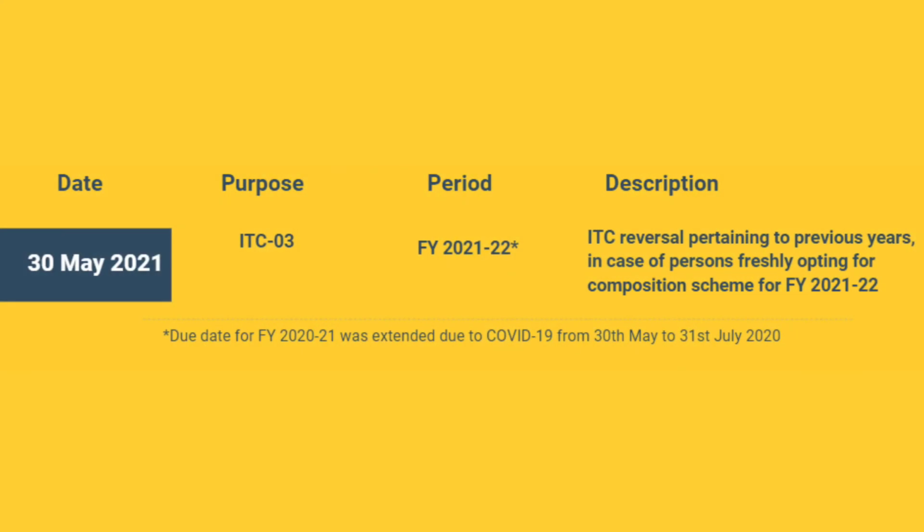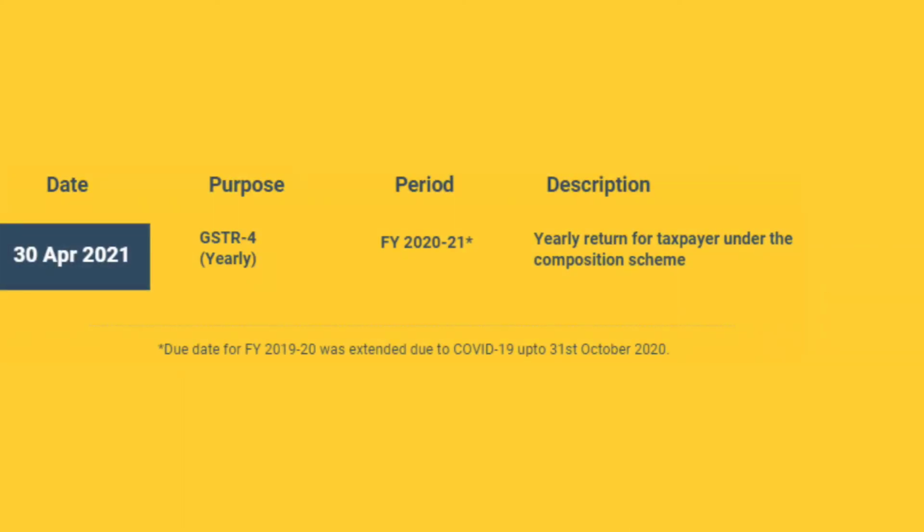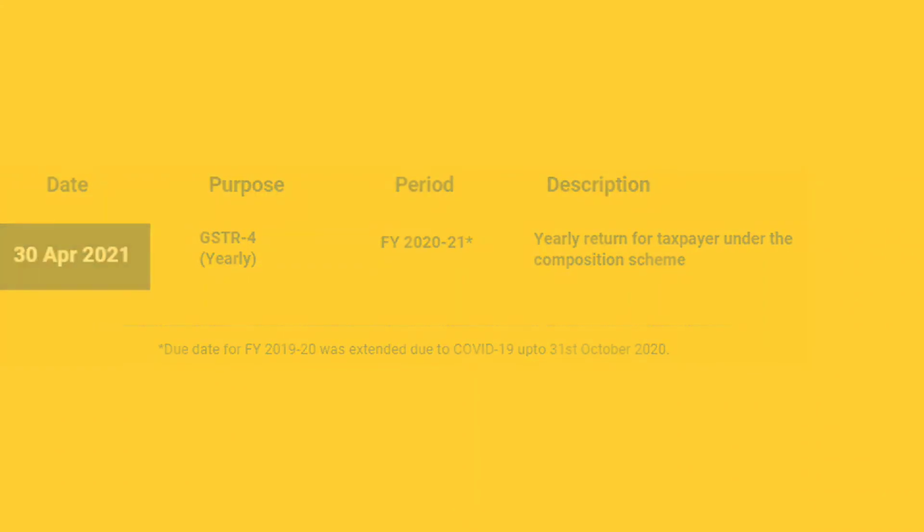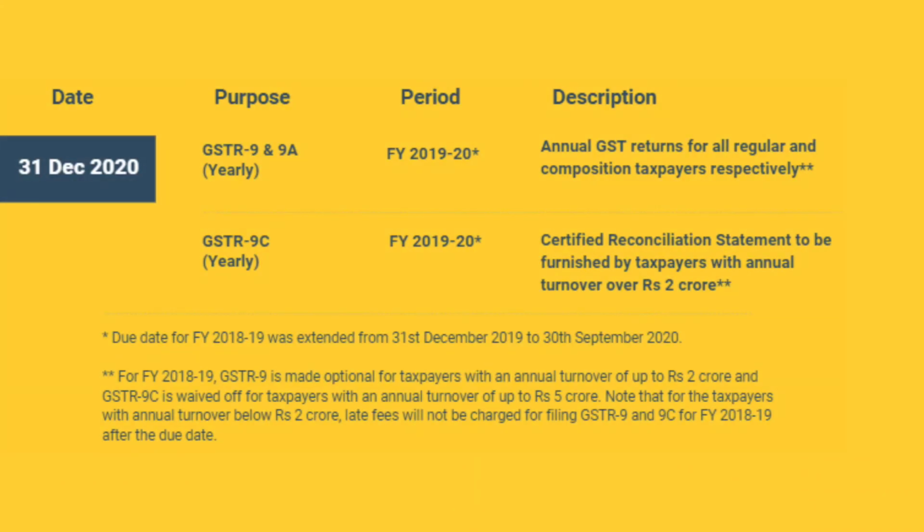It must be followed by the filing of Form ITC 03 within next 60 days by those who freshly opted into the scheme. Next, 30th April is the due date to file a newly introduced annual return in GSTR 4 for composition taxpayers for the previous financial year. Moving forward, 31st December 2020 is the due date to file GSTR 9 for all the regular taxpayers, GSTR 9A for composition taxable persons which may be suspended in the future, and GSTR 9C, the reconciliation statement for those who are subject to GST audit. So make sure to mark your calendar and not to miss a date again.